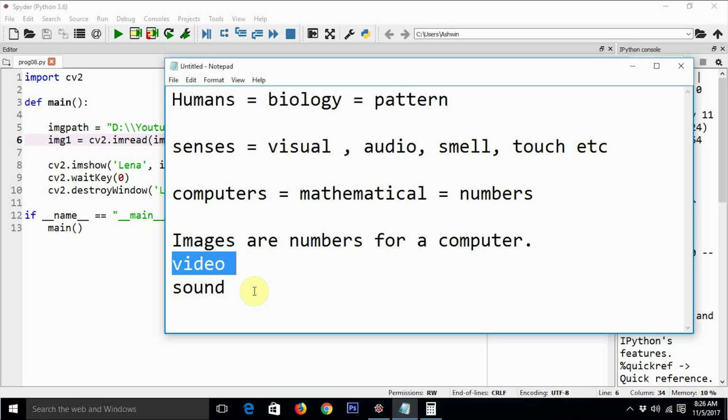whenever you record sound for a computer system, you have to digitize it, and use various modulation techniques and all that sort of stuff. Anyway, that is not in the scope of our tutorial, but I'm telling you for information. This is the core tenet of all these advanced fields of study. Why I'm telling you this is because very soon we are going to see a demo of it. So now let us try to see a demo of this thing.